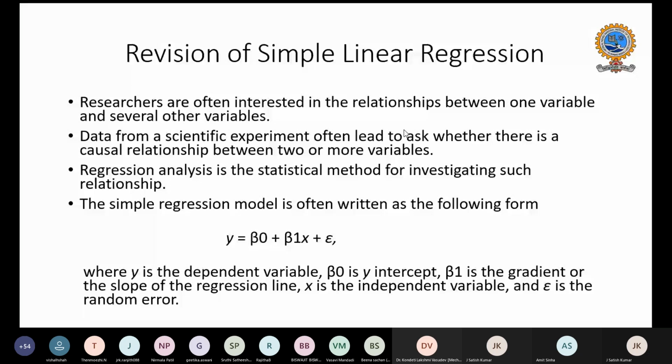In simple linear regression, we studied that y is equal to beta 0, that is the y-intercept, plus beta 1, the slope of the regression line, plus error. As we are predicting, we assume that the error would be 0, and x would be the independent variable, and y would be the dependent variable. We analyzed how, based on the independent values, we can predict the dependent value in the future.